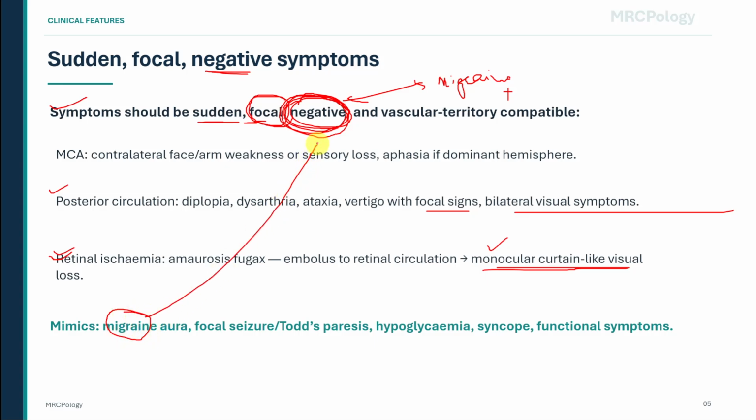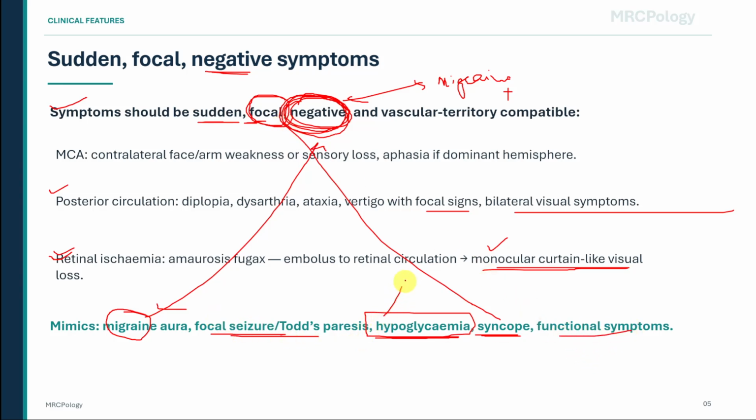Focal seizure may cause positive motor or sensory symptoms, followed by Todd's paresis. Hypoglycemia can cause neurological symptoms and must be checked urgently. Syncope usually causes global loss of consciousness rather than a focal vascular territory deficit. Functional symptoms may not fit a clear vascular pattern.